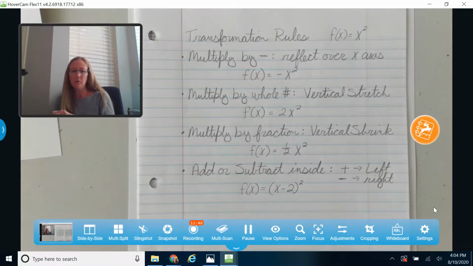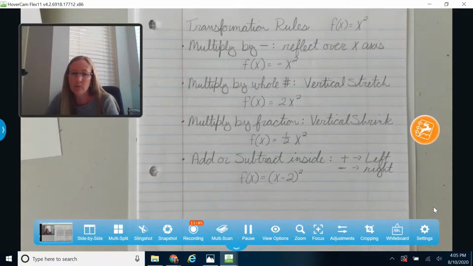Okay, so opposite from what you would think. So in that case, I would take my quadratic and I would move it to the right 2 units. And the way that I like to look at that is I like to move my 0, 0 point to the right 2, and then still build my same graph off of that right 2. And again, I'll show you some examples of that here in just a minute.